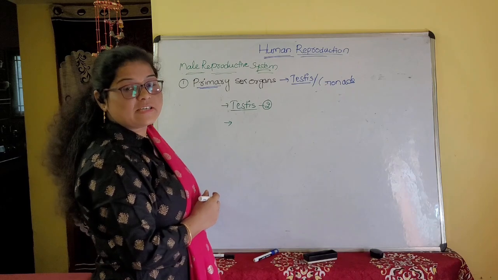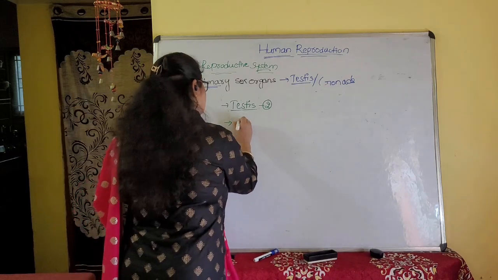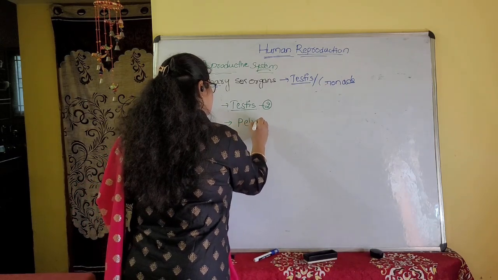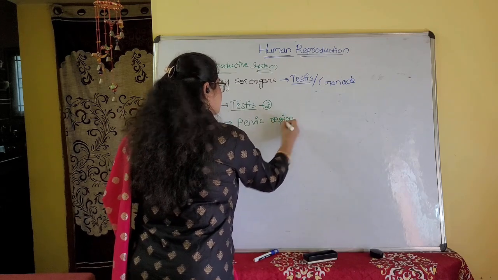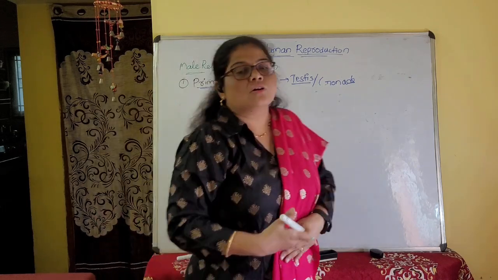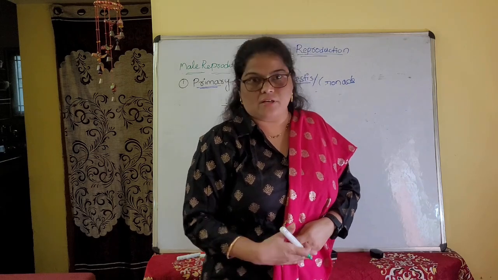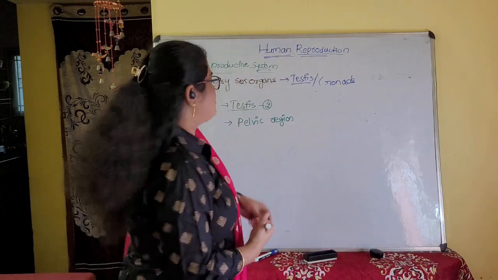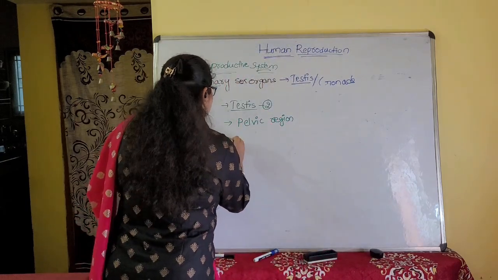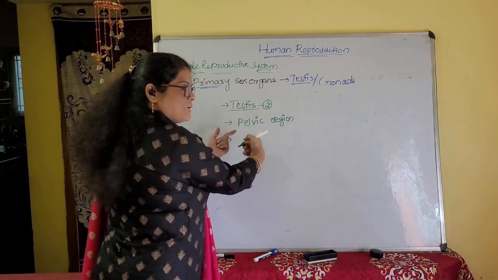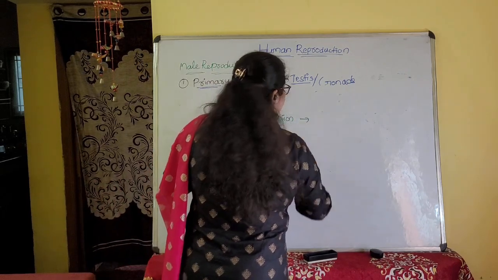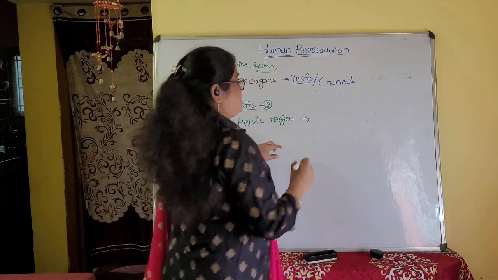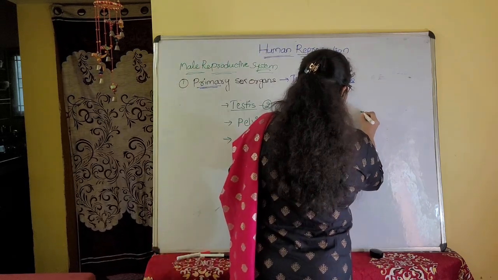Where are they present? They are present in the pelvic region, just below the abdomen. In the pelvic region, one pouch-like structure is present.